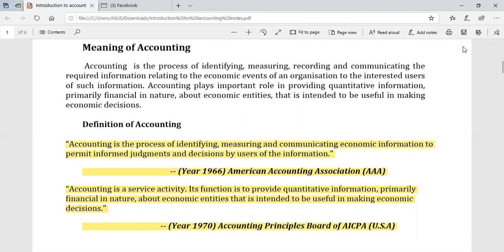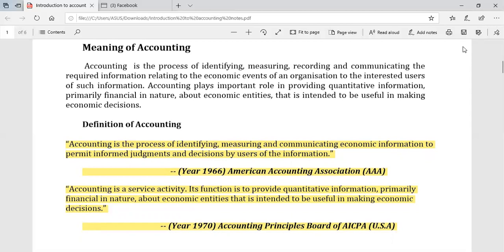Now we can say that accounting plays an important role in providing quantitative information, primarily financial in nature. So what kind of information is supplied?